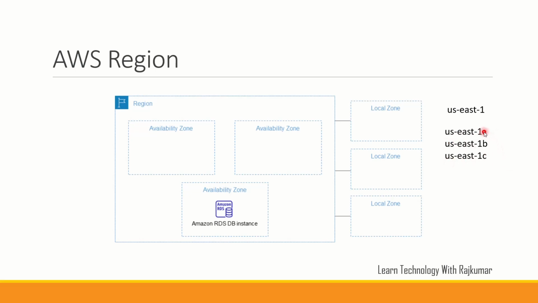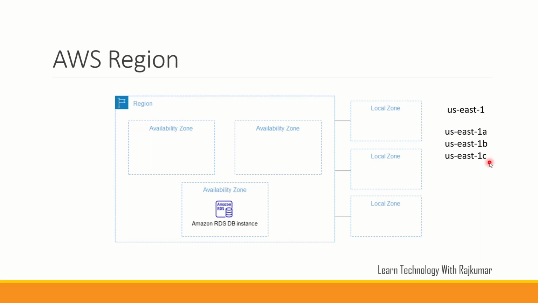So US East 1 is the region, US East 1A is the first availability zone present in the US East 1 region, and US East 1B is the second availability zone present in the US East 1 region. That is how US East 1C is also. As I already told, availability zones are for disaster recovery.